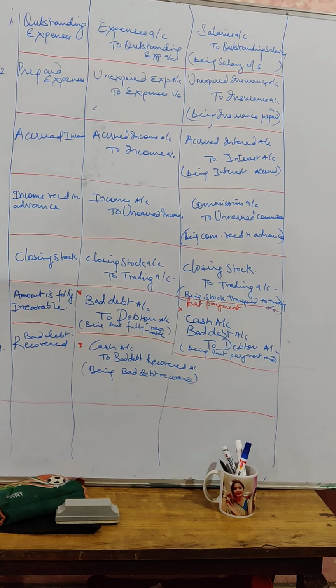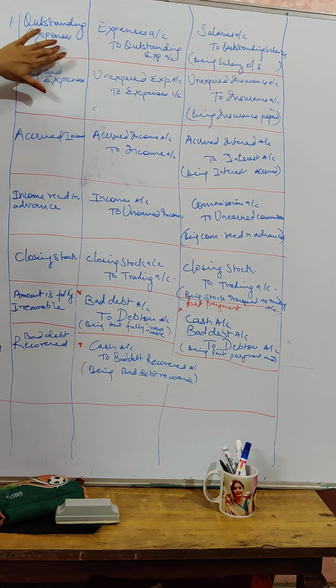Okay, today let us discuss a few more entries. We have already discussed outstanding expenses, prepaid, accrued, unearned income. So how are we going to deal with them in case of journal entries? The very first case is outstanding expenses. Outstanding expenses means amount due but not paid. So in that case your journal entry will be expenses account debited to outstanding expenses.